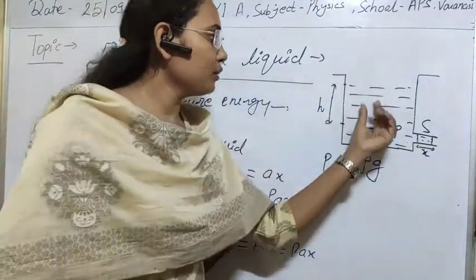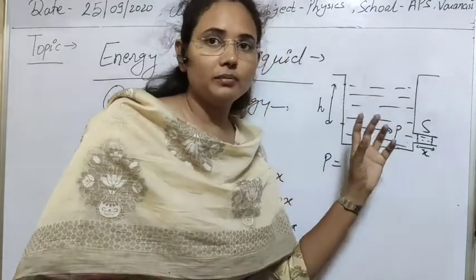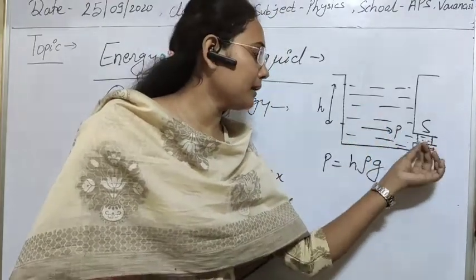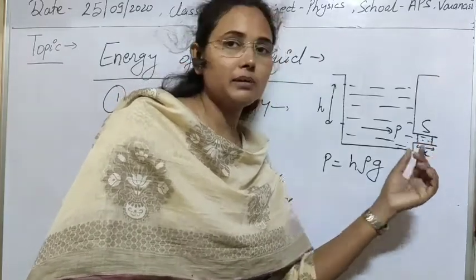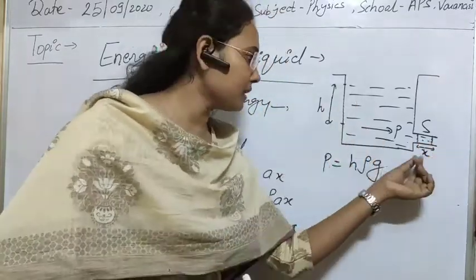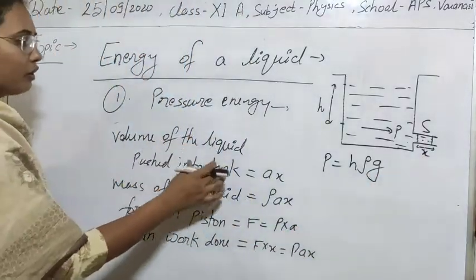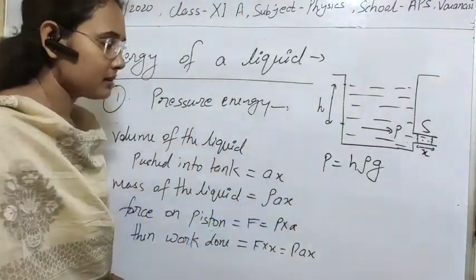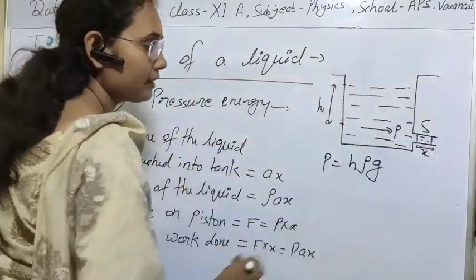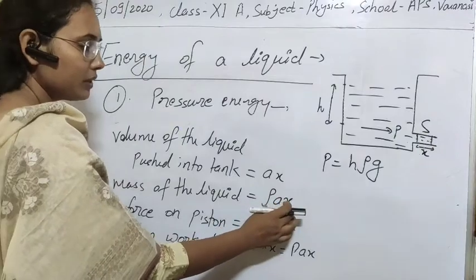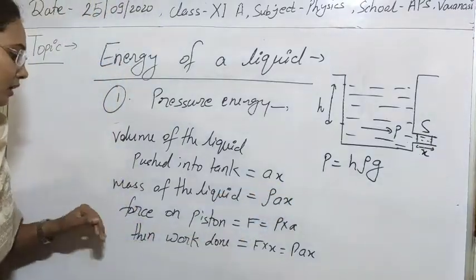So suppose that due to this pressure some of the mass of the liquid is pushed to the tank, and suppose here the area is A and due to that pressure the displacement takes place which is small x. So what will be the volume? Simply it will be A into x. We can also calculate what will be the mass of the liquid pushed in that tank. That will be simply rho A into x, volume into density.